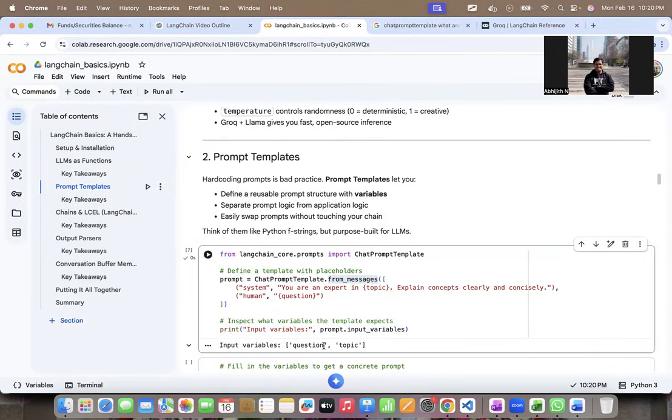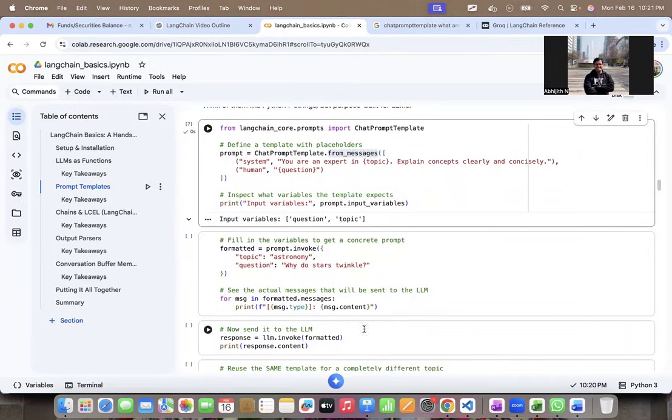Notice question and topic are the two input variables. Now we need to fill these variables with something concrete in a prompt, right? So I'll fill topic with astronomy, question with why do stars twinkle, right? And then I'm going to see if I can print this.